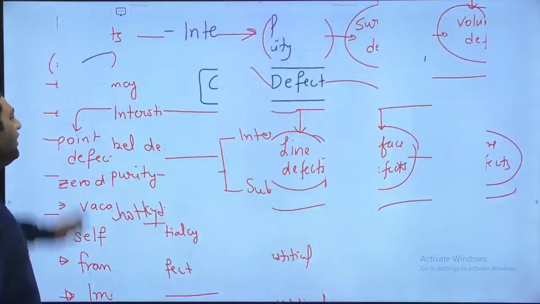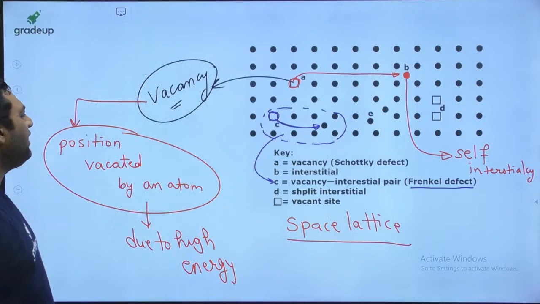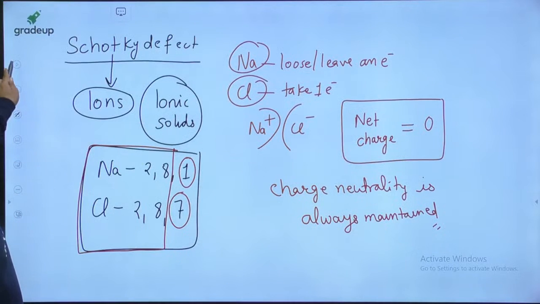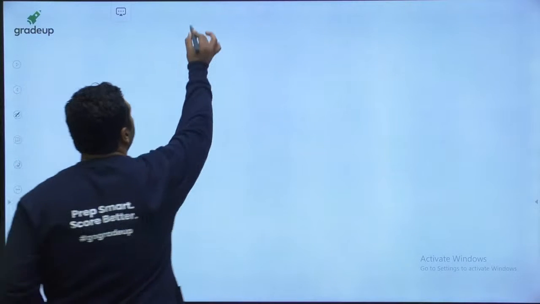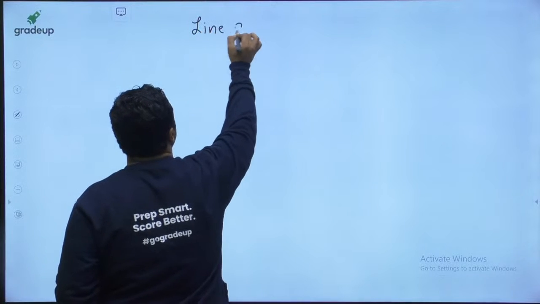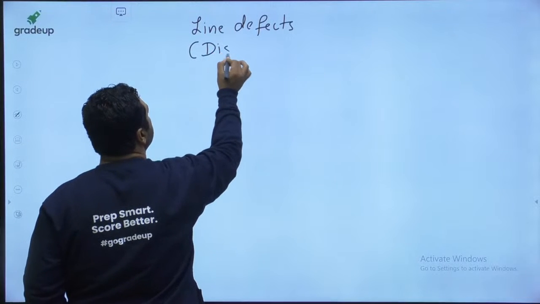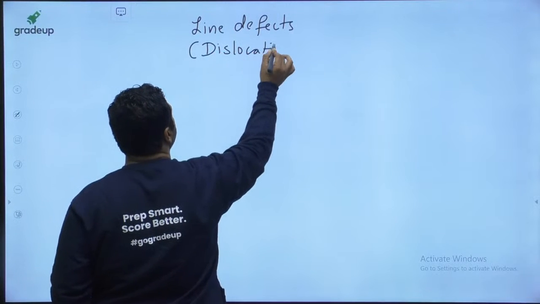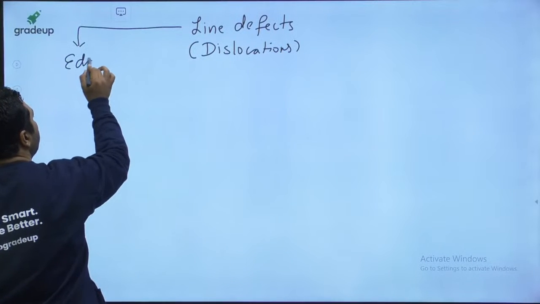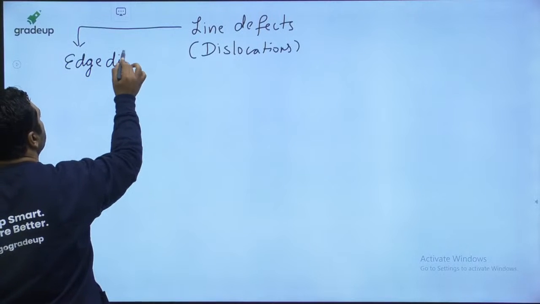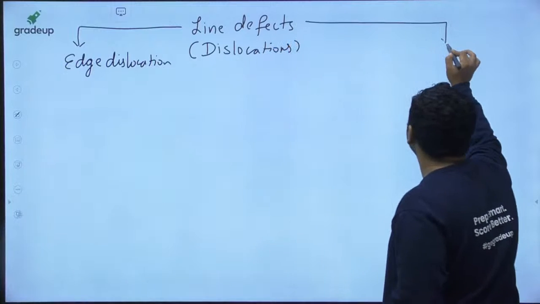So let us move to the line defect, my dear. I taught all these defects related to point defects, and now we are moving towards the line defects. Yes. So let us see the line defect. When we are talking about line defects, line defects are also known as dislocations. They are also said to be dislocations. And my dear, these are of two types. One is the edge dislocation. My dear, the other is the screw dislocation.